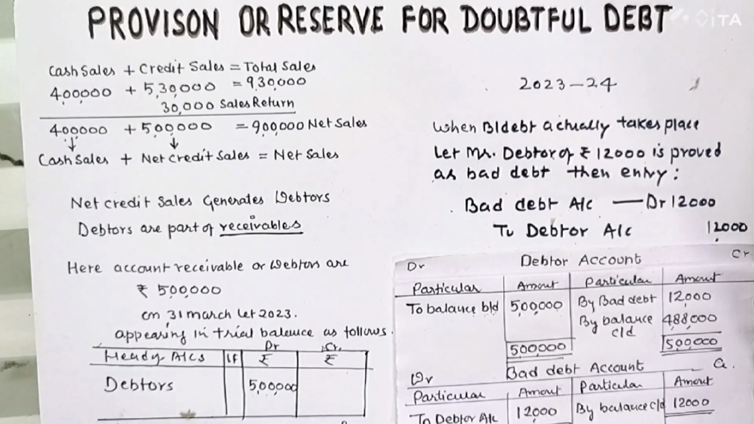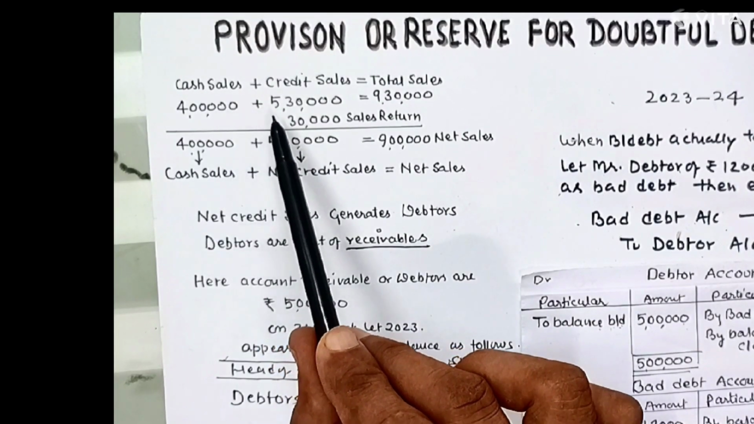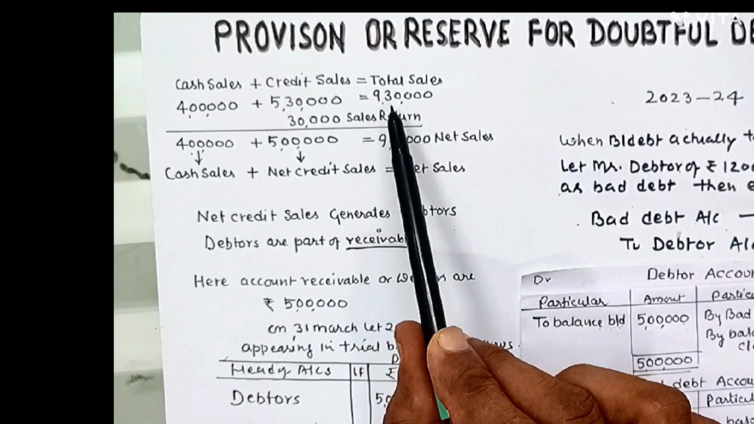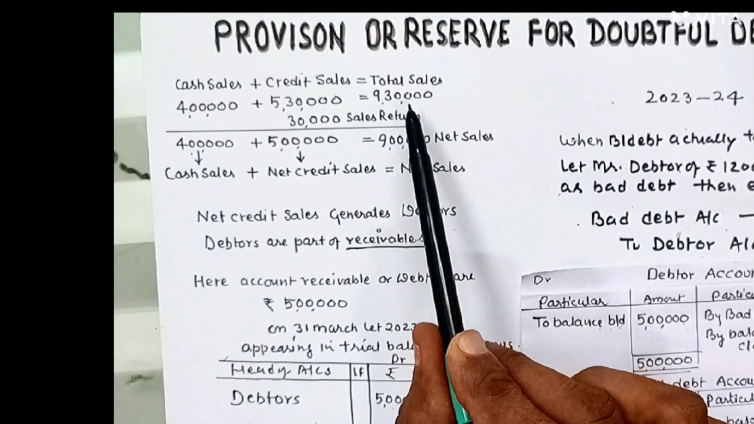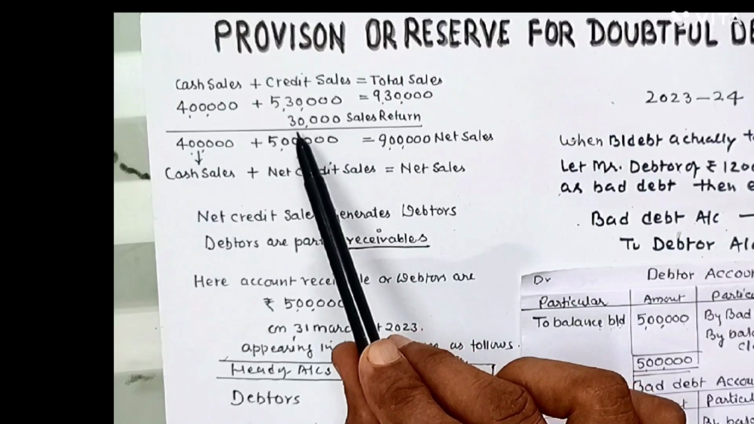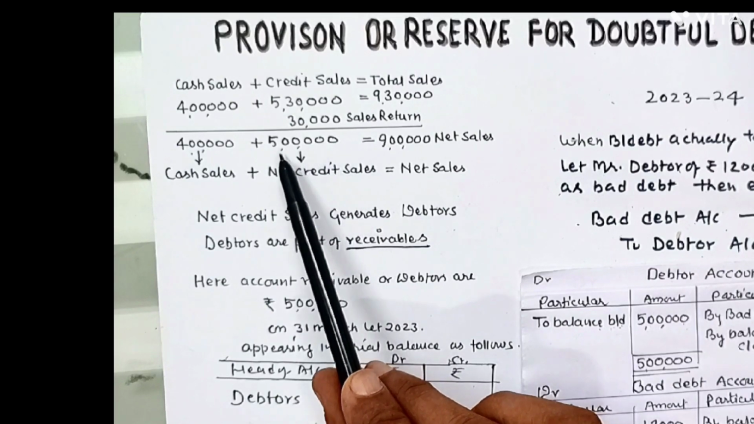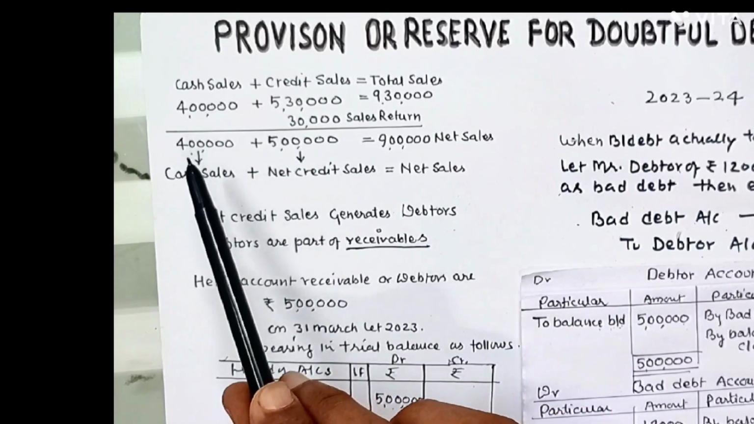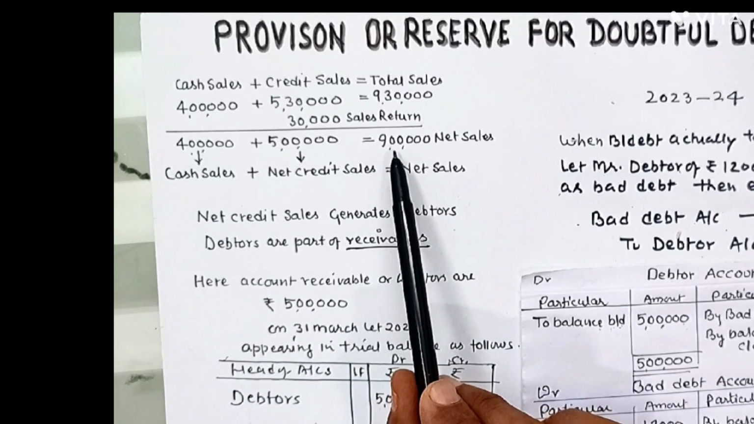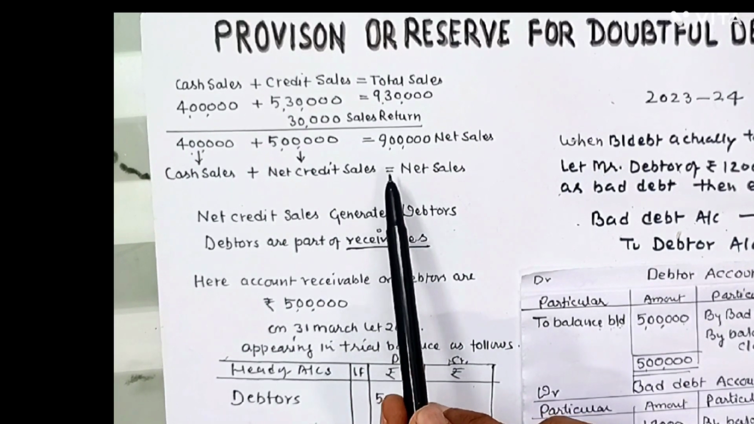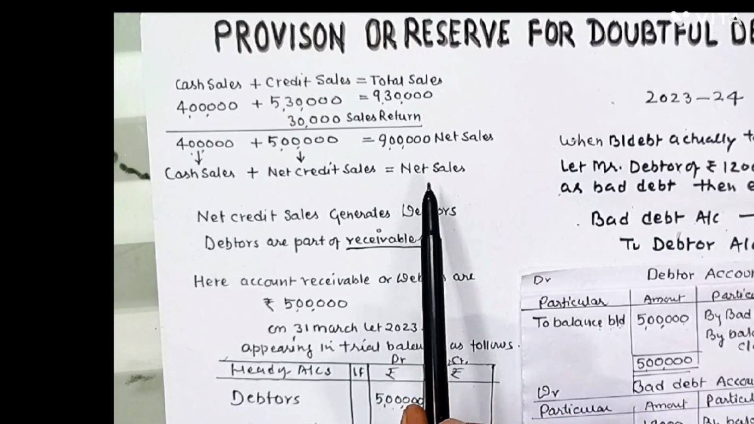In normal business stores, most of the sales is on credit basis. Cash sale rupees 4 lakh and credit sale amounting to rupees 5 lakh 30,000. Hence total sales made by the company amounts to rupees 9 lakh 30,000. Out of this 5 lakh 30,000, 30,000 is returned by the customers. That means the net credit sales amounts to rupees 5 lakh, and 4 lakh is on a cash basis. That means the net sales amounts here to rupees 9 lakh. Cash sales 4 lakh, net credit sale 5 lakh, and total net sales amounts to rupees 9 lakh.